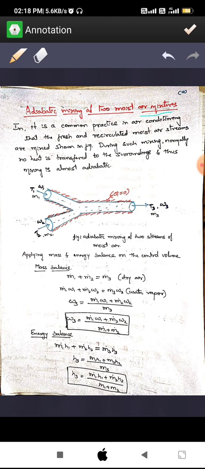Due to mixing of these two air mixtures, what is the change in properties and the change in mass flow rate? We will discuss those here. It is a common practice in air conditioning that the fresh air and the circulated air are mixed. Some amount of air stays within the cycle and some amount of air comes outside. The fresh air and circulated moist air streams are mixed as shown in the figure. During such mixing there is no heat exchange between the system and the surroundings.